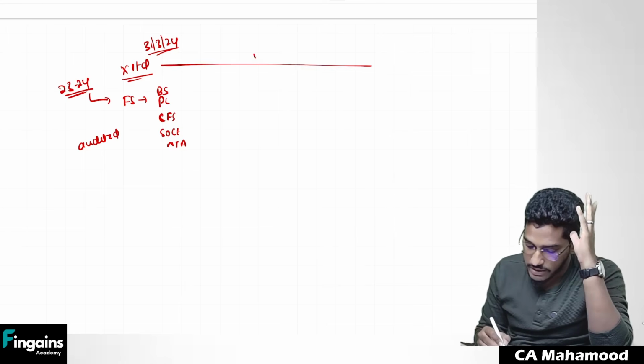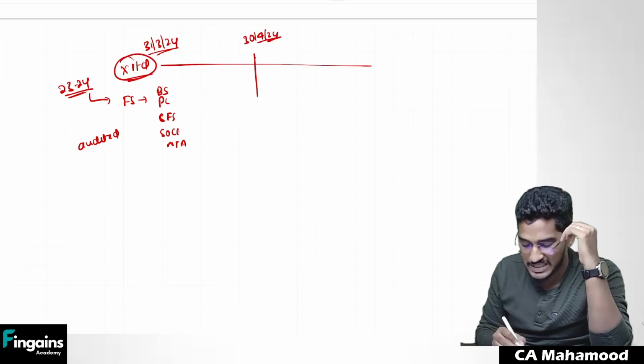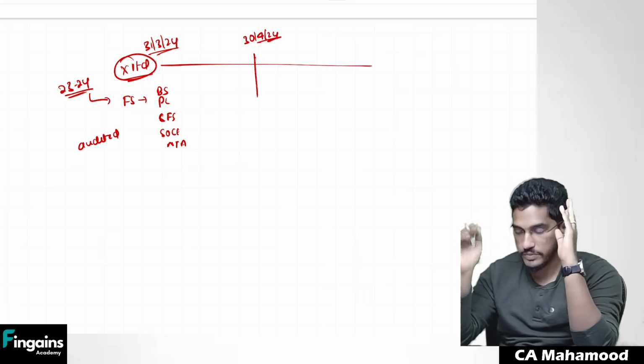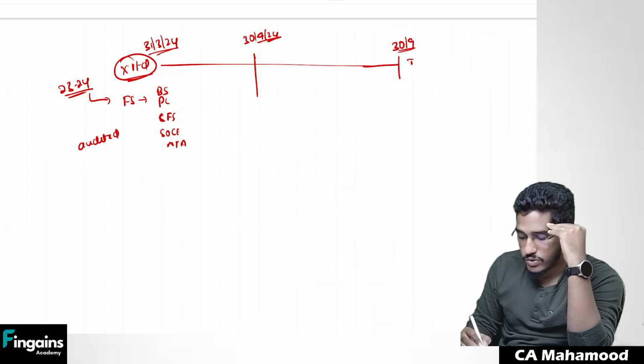Now on 30th of April 2024, the company X Limited decided that they will go for an issue of shares. They will go for an IPO. And this IPO is about to take place on 30th of September. They want to release that IPO.